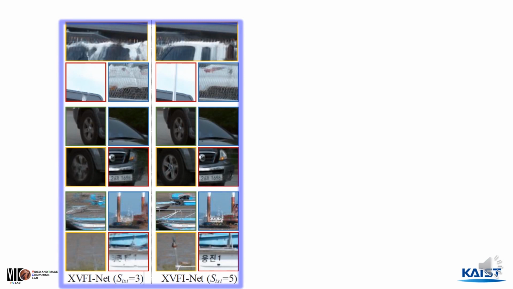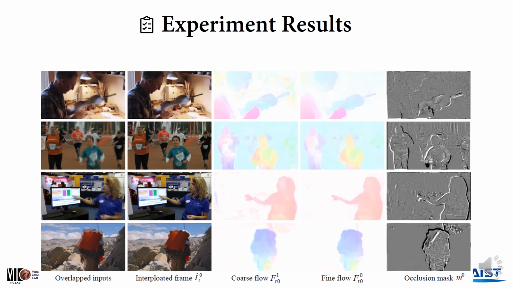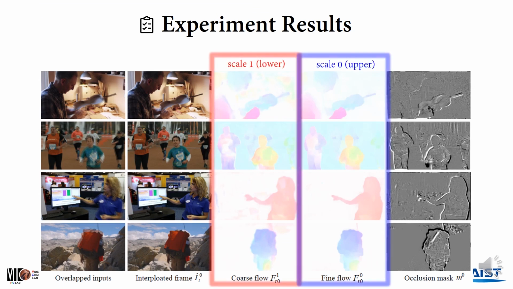This trend is also observed in this figure. The details of the objects, letters, and textures are more precisely synthesized for S_test of 5 than 3 visually. This figure shows the visualization of learned optical flows and occlusion masks of our network. As expected, estimated flows at the upper level seem finer than those at the lower level. The coarsely defined structure gradually helps the whole XPFiNet framework boost the finer VFI.